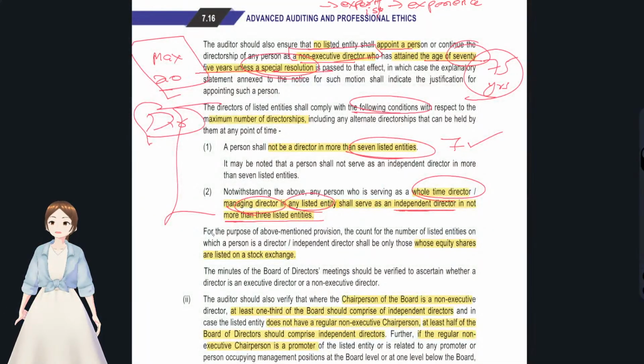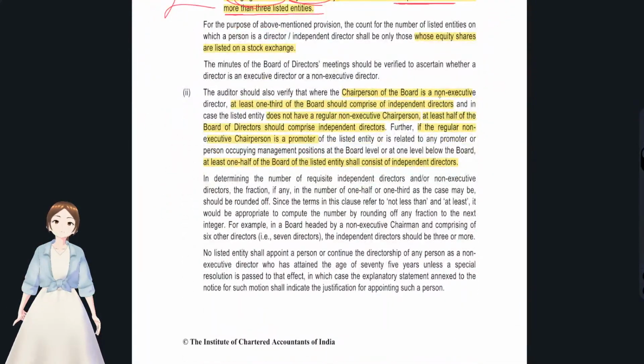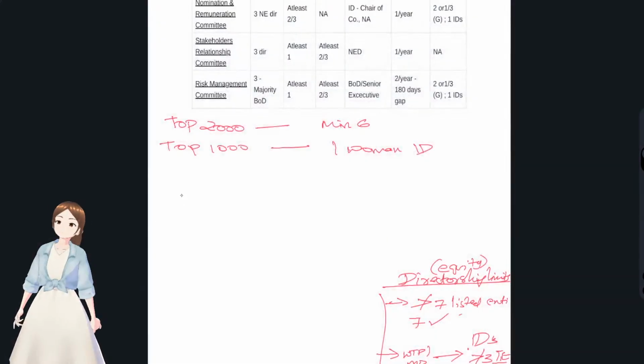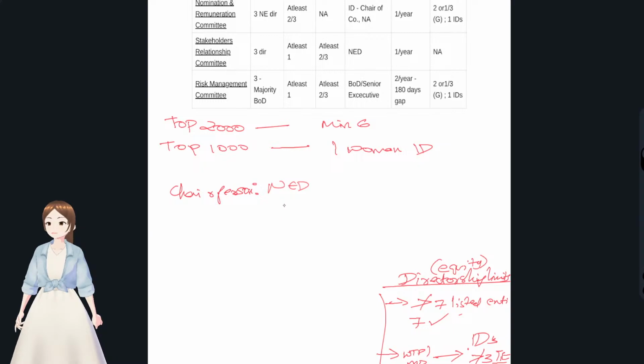Okay, now we'll see the other things. The chairperson should be a non-executive director. At least 1/3 of the board should comprise independent directors. If the chairperson is a non-executive director, then 1/3 of the board of directors shall be independent directors.